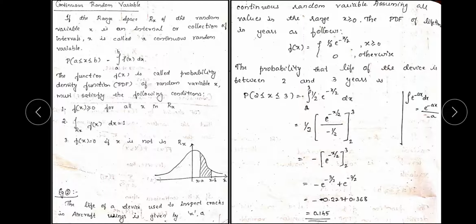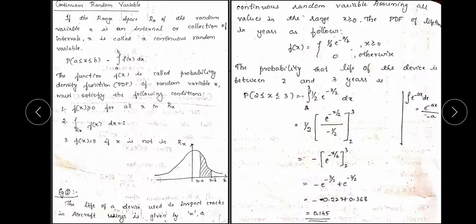In a continuous random variable it has to satisfy three different conditions. First, f of x is greater than or equal to 0 for all x in Rx. Next, the integration of f of x dx over Rx should be equal to 1. And the third condition is f of x is equal to 0 if x is not in Rx. So if the value x is not present inside the range space, then it should be equal to 0. Here Rx, whatever has been mentioned, is the range space.